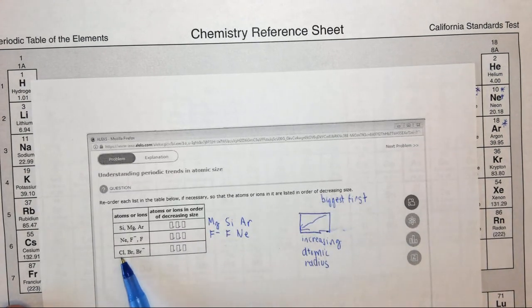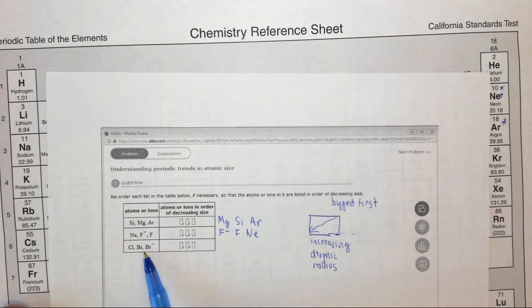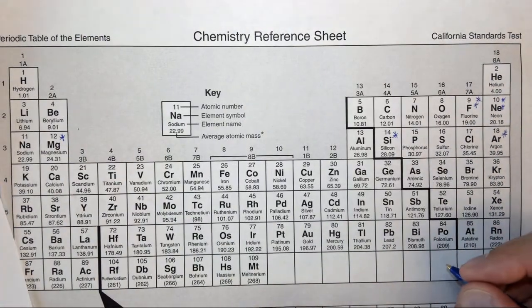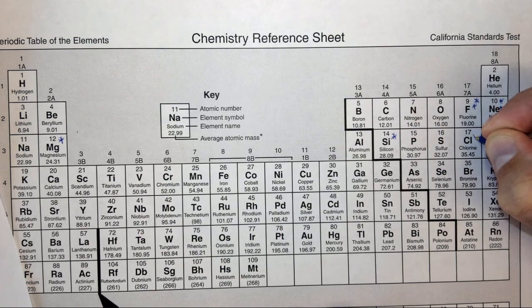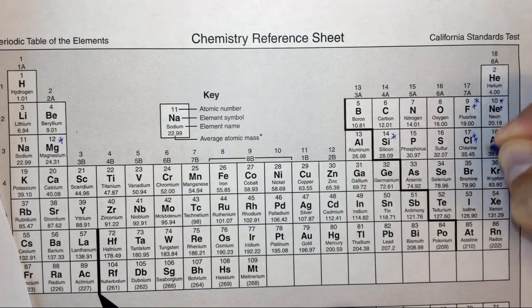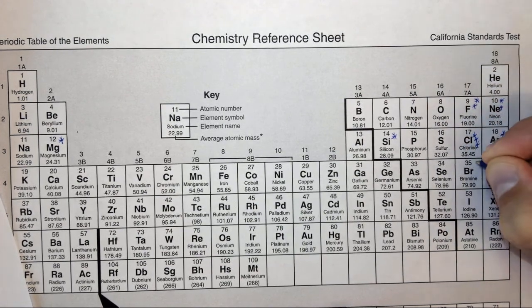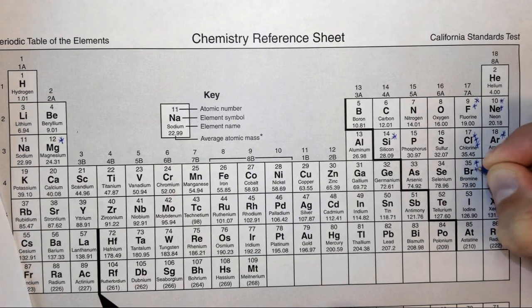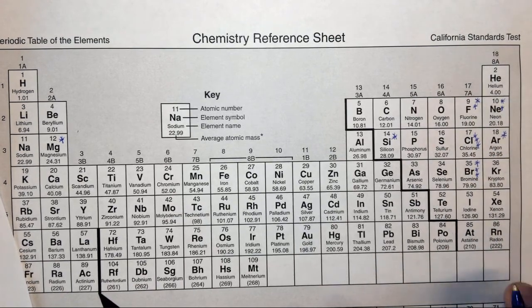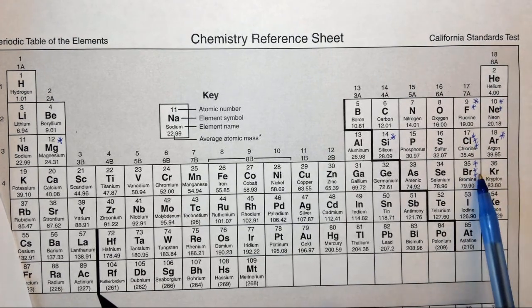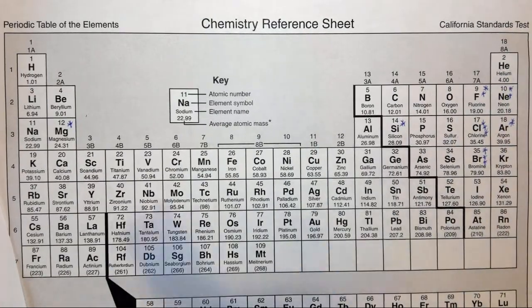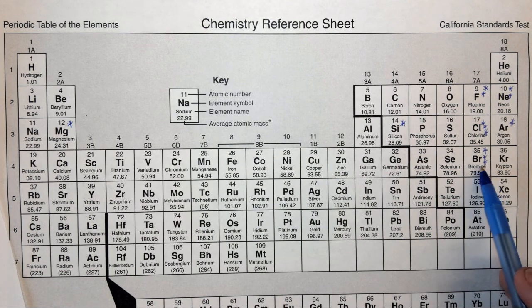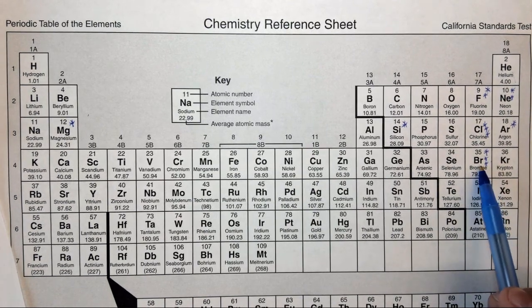Let's look at the third case. We have Cl, Br, and Br minus. So we're here. I guess I'll put 3 stars for this one. Cl and Br and Br minus. Well, bromine is definitely bigger than chlorine because it's lower on the periodic table. Remember, the trend is down and to the left. So bromine is bigger than Cl. But what about Br or Br minus?